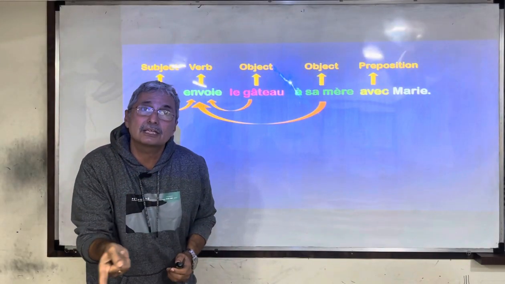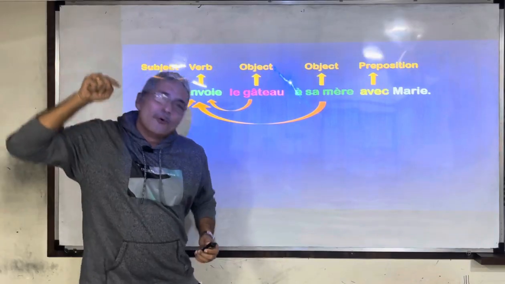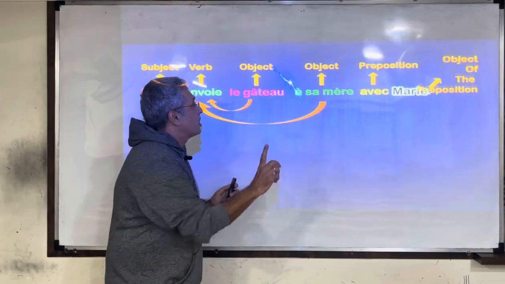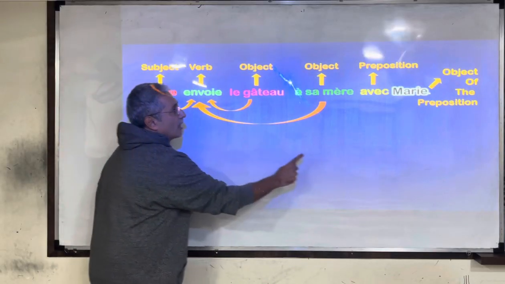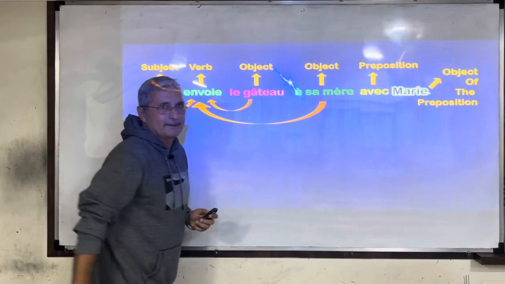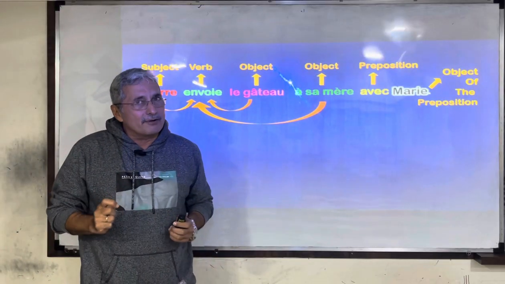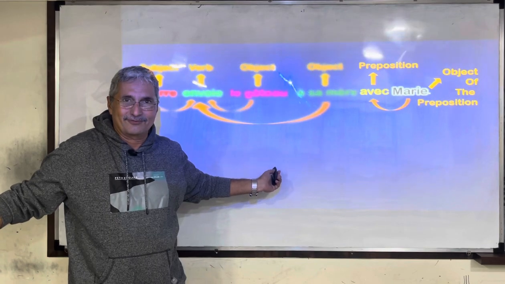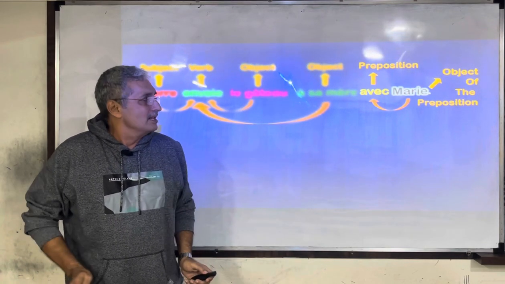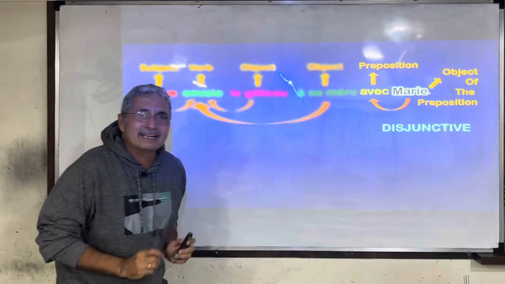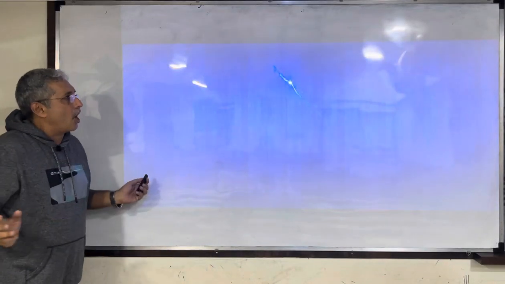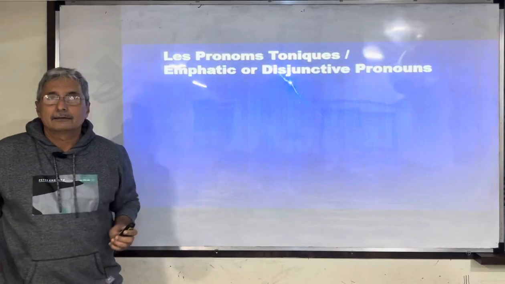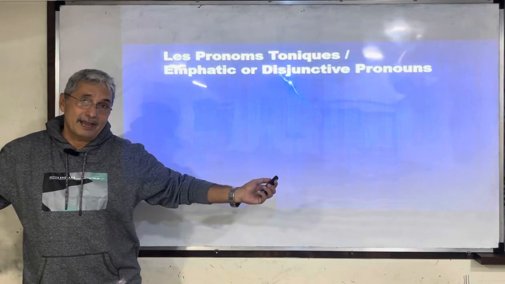But he's sending it with whom? With Marie. So Marie here is the object not of the verb but of the preposition with. So as far as Marie is concerned, Marie is disjunctive. Absolutely. So today we are doing disjunctive pronouns or emphatic pronouns or pronotonic, as we call them in French.